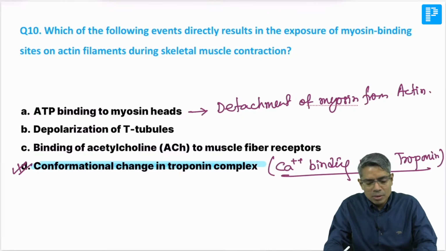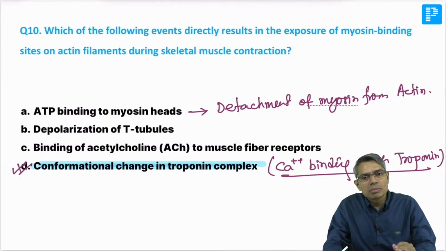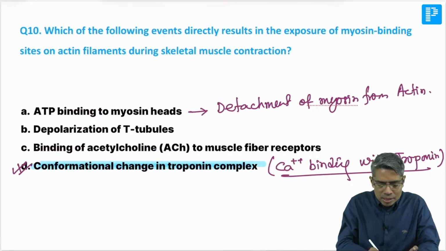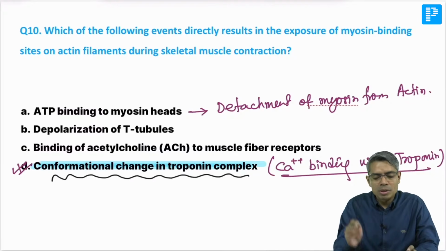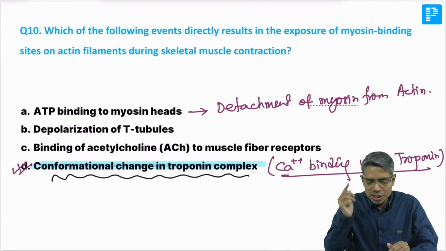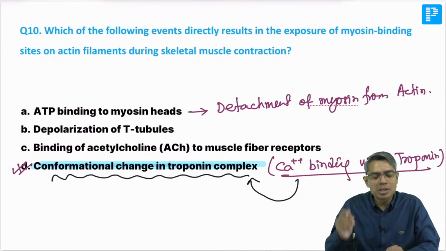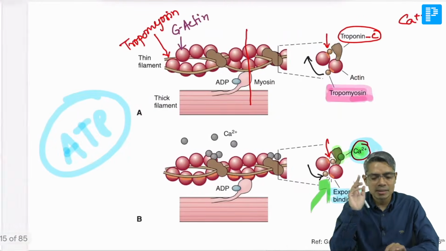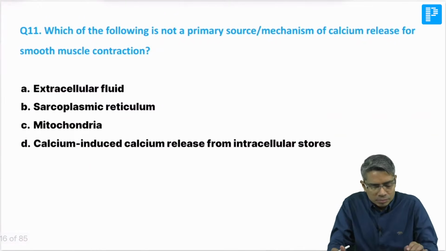So the question can also be given that which of the following is required for cross bridge formation, then also your answer will be conformational change of troponin tropomyosin complex is required for cross bridge formation, and that conformation is going to change when the calcium binds with troponin C. That is the thing you have to remember.